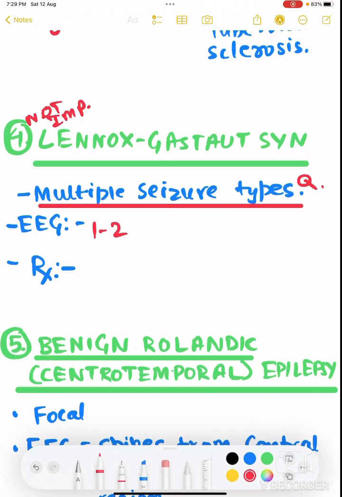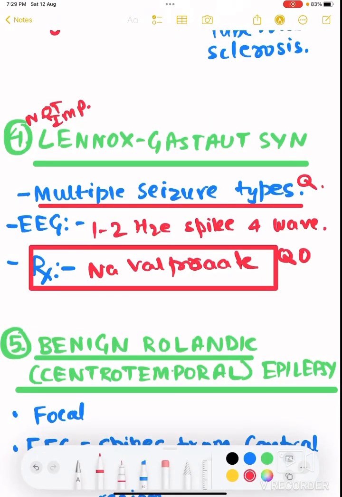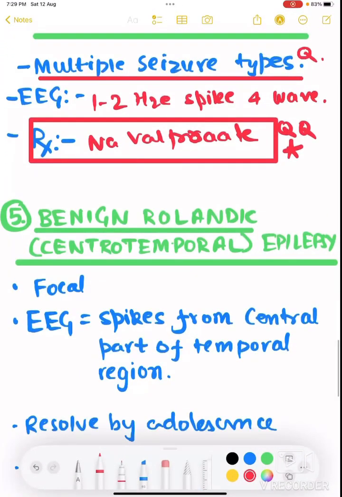In EEG, 1 to 2 hertz spike and wave pattern can be seen. And what is the treatment again? Sodium valproate. The only important thing and the only PYQ about this particular topic is the treatment. Treatment has been asked. First line treatment is sodium valproate.